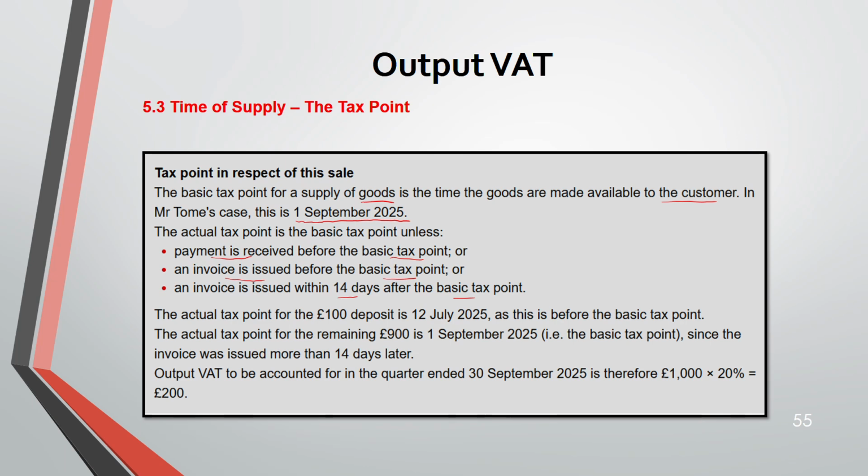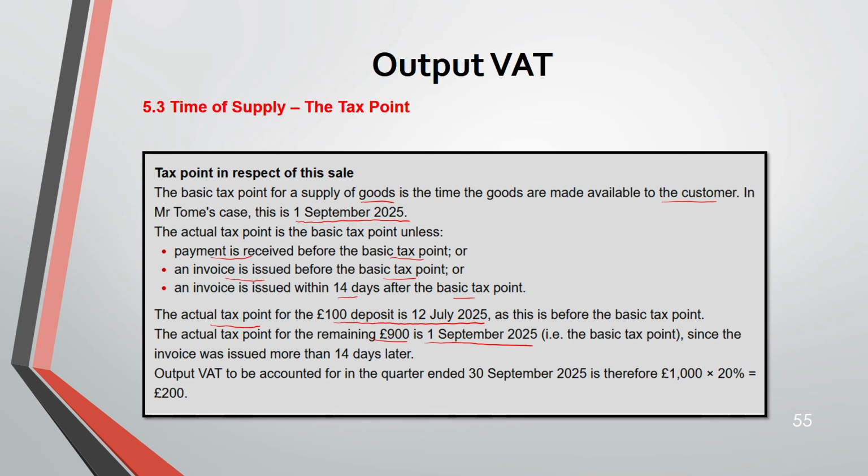Coming to the actual tax point. When did he pay? The 100 deposit was paid on 12th July. And this is before your basic tax point. Your basic tax point is 1st September, but the deposit was paid on 12th July. And for the remaining 900, the actual tax point is 1st September 2025. Why? Whichever is earlier.